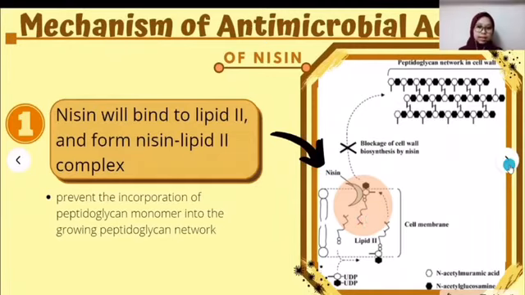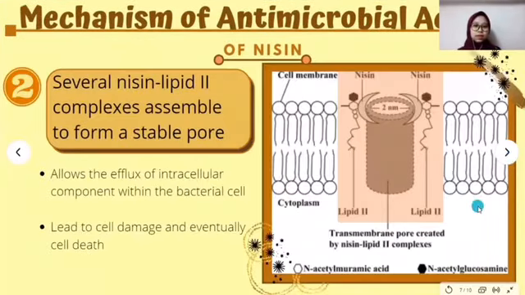So after that, several Nisin-lipid 2 complexes will be formed, and they will insert themselves from the cell wall into the cell membrane of the bacteria and assemble together, forming a stable pore with a diameter of 2 nanometers. Once the pore is formed, it will allow the efflux of intracellular components within the bacteria cell, where small components like amino acids, nucleotides, ions will leak out of the cell, and this will cause damage to the cell.